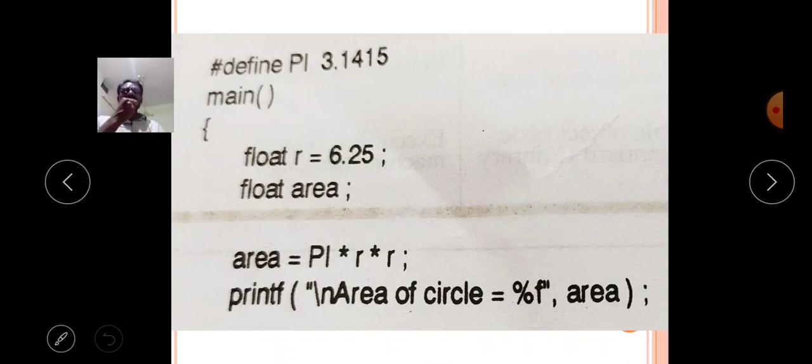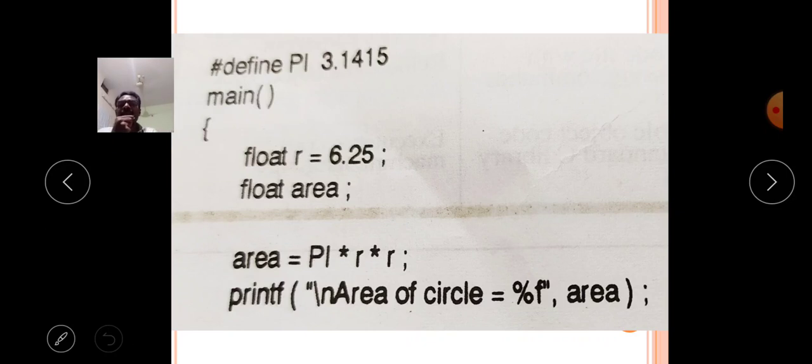Here in this second example, this is also a simple macro. Here I am writing the macro name as PI. So the PI macro has the value 3.1415. The #define preprocessor directive executes the total program, and when the macro name PI occurs, it will simply replace it with 3.1415 as the value. That is the use of the preprocessor concept.